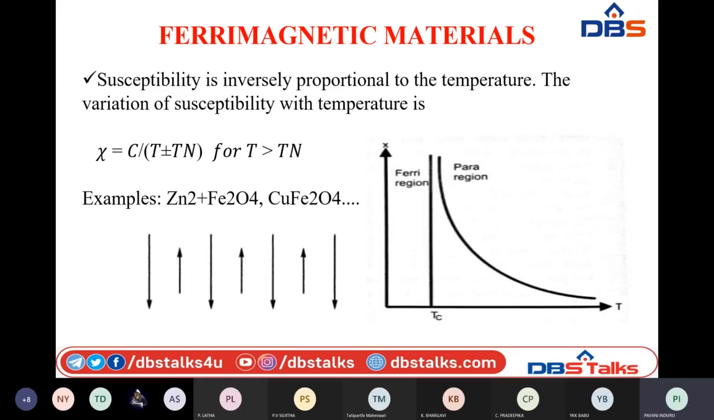The examples of ferrimagnetic materials are ferrites. They have general expressions like this: ZnFe2O4 and CuFe2O4. So these are zinc ferrites and copper ferrites, which behave like ferrimagnetic materials.